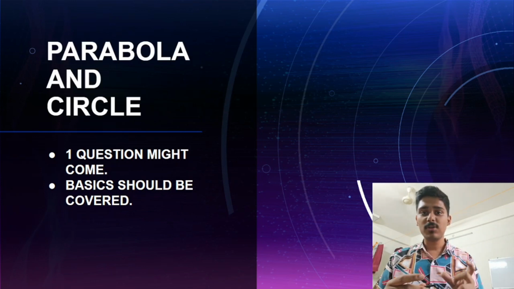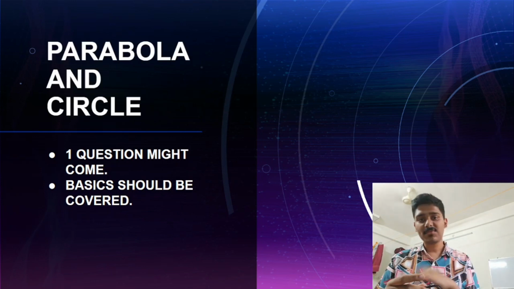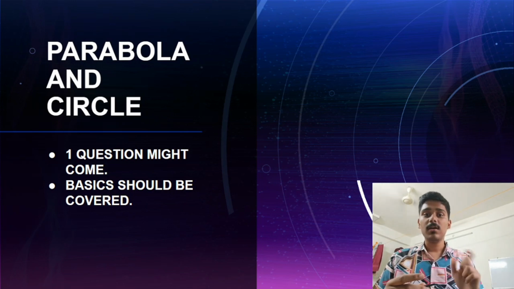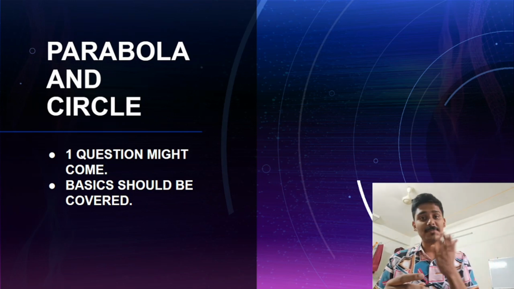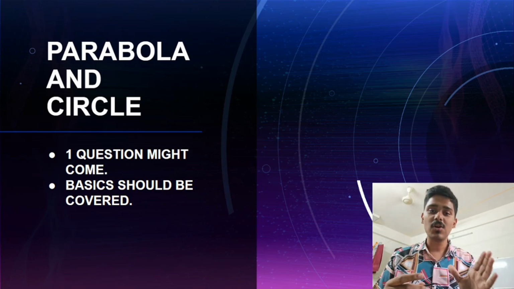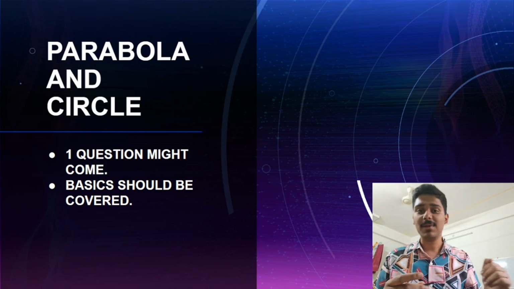Then we have parabola and circle. It is the same type of question as ellipse and hyperbola. अगर locus type का question आता है, it becomes a bit complicated. So wasting time on it will make no sense, because आपके पास बहुत सारे ऐसे chapters अभी जो पीछे गए हैं, they will be very easy to solve and you will get very easy marks on them.